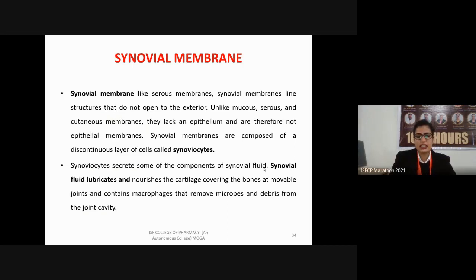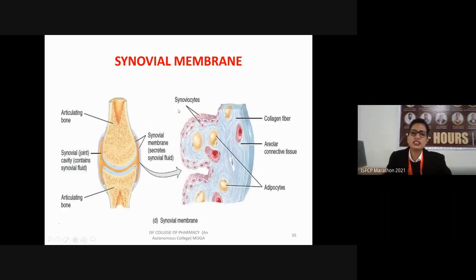They are present in the lining of the joints where they secrete the fluid known as the synovial fluid, which helps in the lubrication of the joints. So this is the example of the synovial membrane. Here it is a synovial joint. So a synovial joint contains a cavity that contains the synovial fluid.